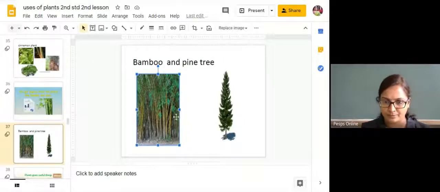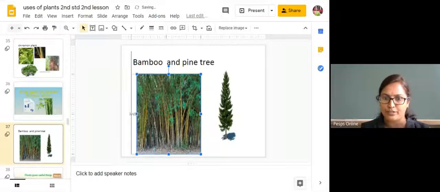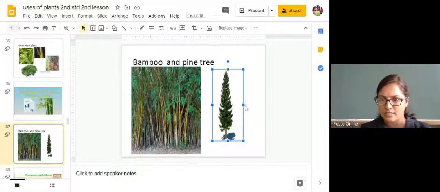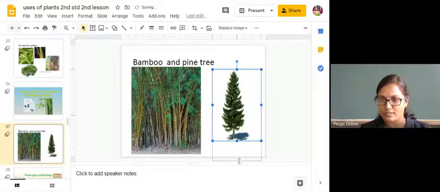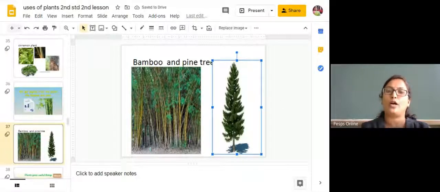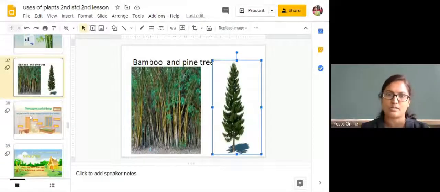You can see this is the bamboo tree. It will grow like shrubs, bamboo shrubs, so many branches will emerge from the ground level itself. And this is a pine tree. By using these two trees, we are going to get paper and the books.